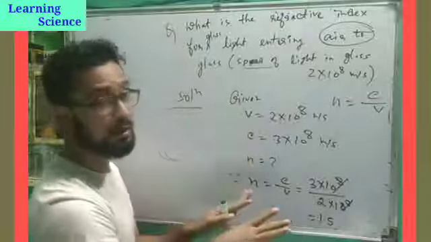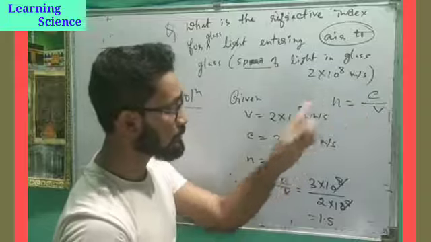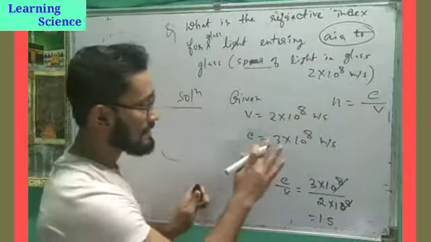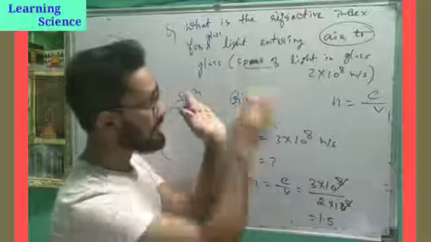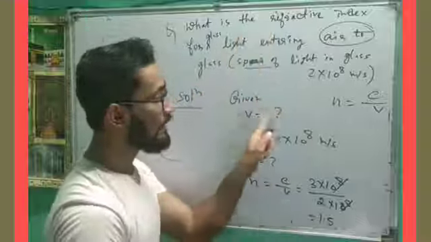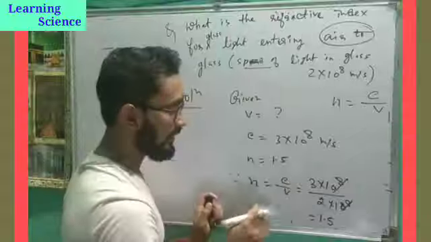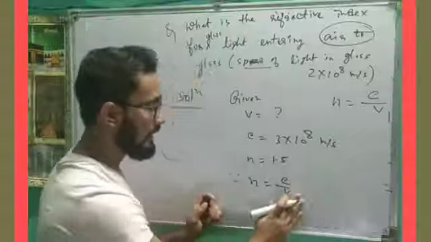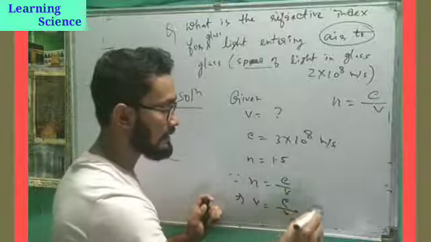So this is very, very important. A question may come like this. The other way, they may give the value for n, say 1.5, and ask what is the speed of light in the medium. They may reverse the question: find the speed of light in medium, if c equals this and n equals 1.5. Then n equals c by v. We have to find v. So v equals c by n.